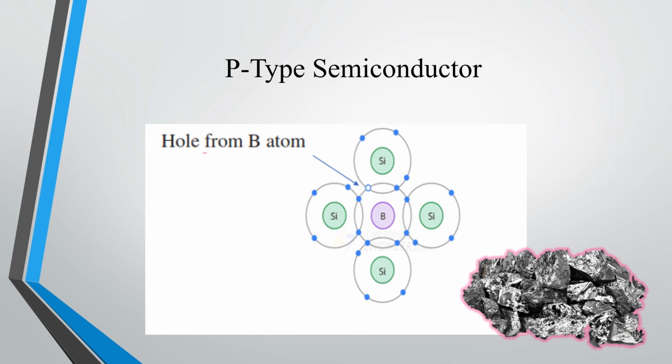Similarly, when a trivalent impurity is added, it becomes a P-type semiconductor, where it leaves a hole. Here I have taken boron as a trivalent impurity. When boron is doped to a pure silicon structure, a hole is formed from a boron atom.